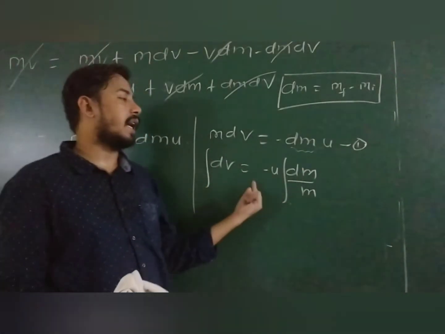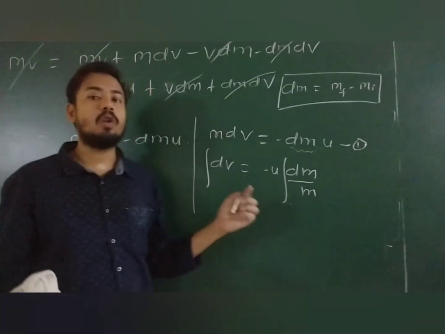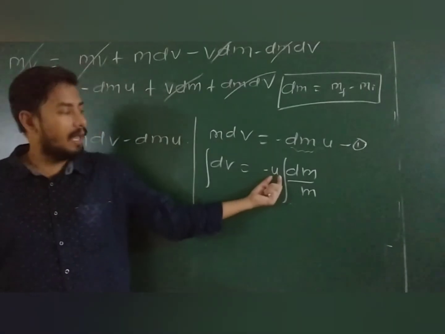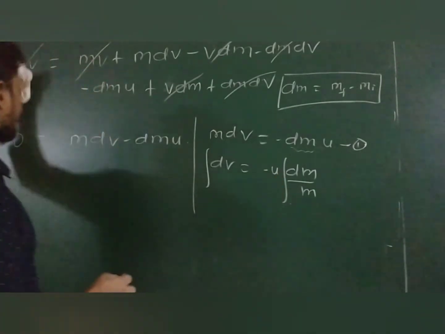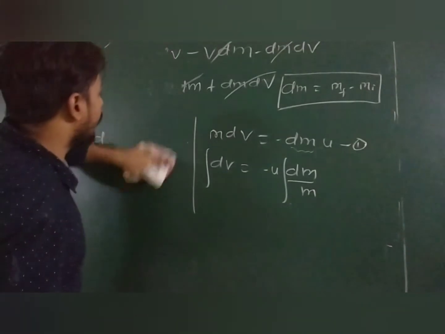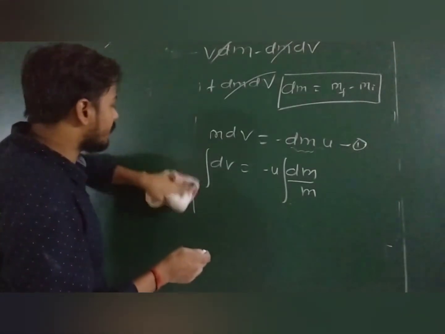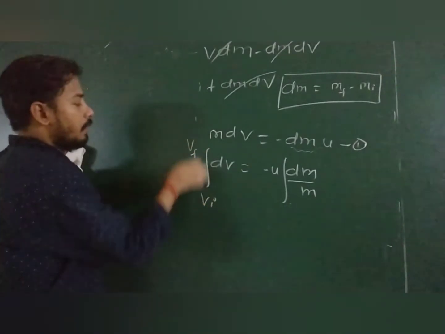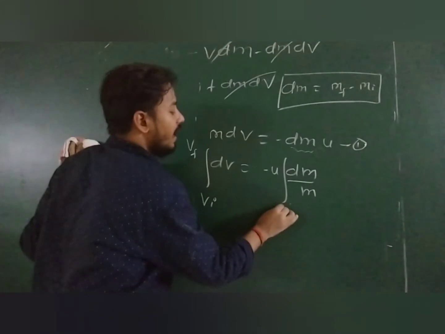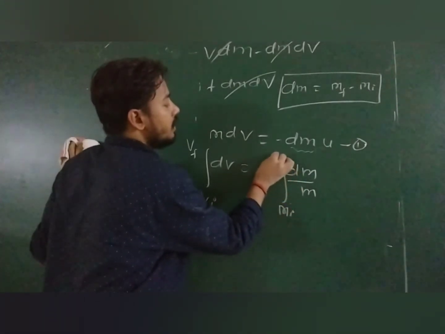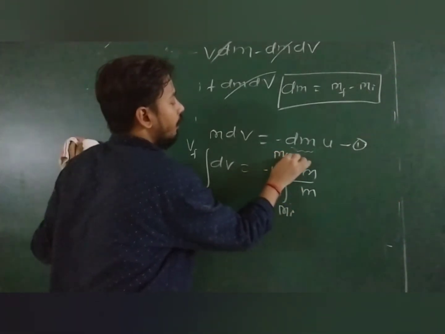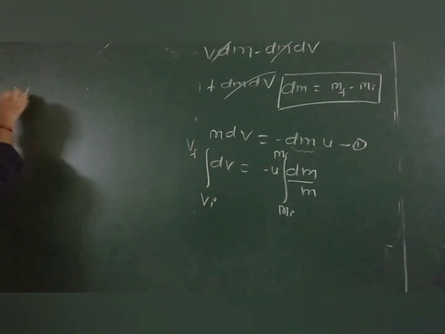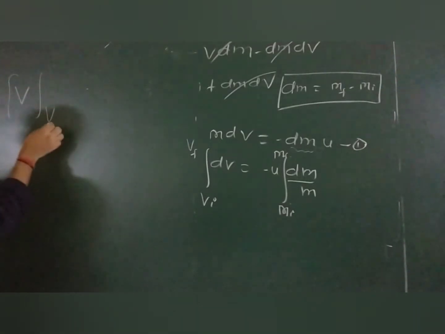But u we can take outside because in the question they will give you the relative velocity of exhaust gases with respect to the rocket, and this will be constant with time and mass. Done, buddy? So this becomes dv. Assume initial velocity is vi and final velocity vf, this becomes its limit. Assume initial mass is mi and final mass is mf. So what will be its integration? Its integration will be v, lower limit will be vi.